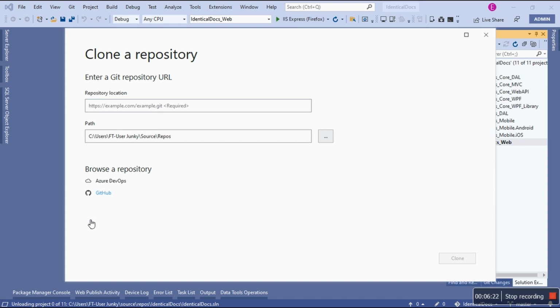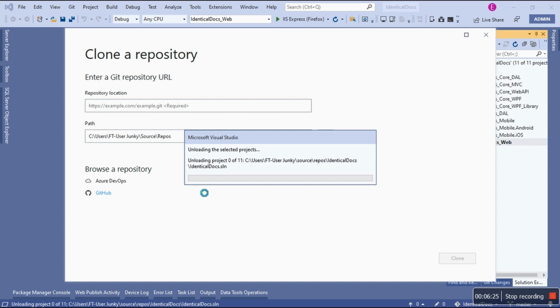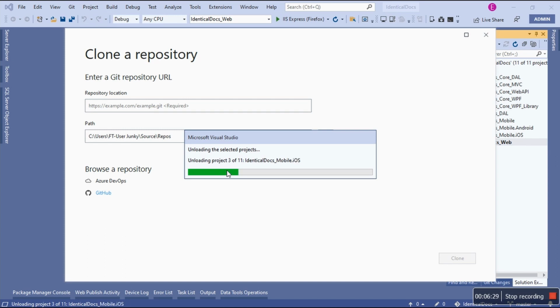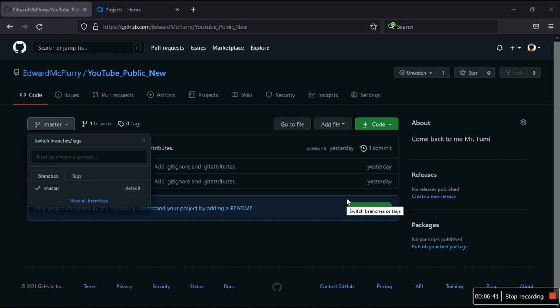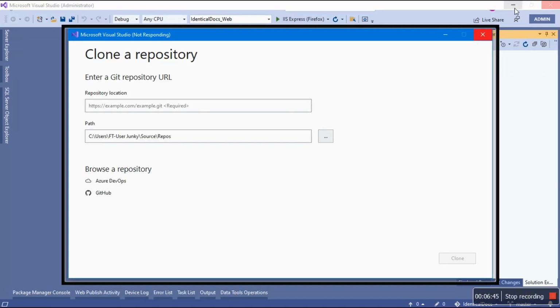But I have a quick question. Why is it unloading my project? Like I said, I've never done this before, because I need this project or this solution loaded, but it's fine. Let's give it a second to see what it does, because I'm curious. What happened to Visual Studio now? It's a fun thing to learn these things yourself, because you can't always keep on Googling.